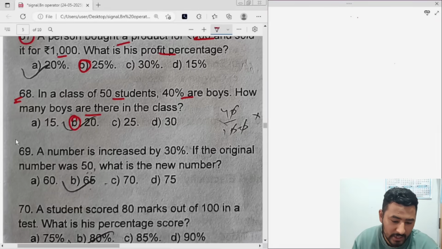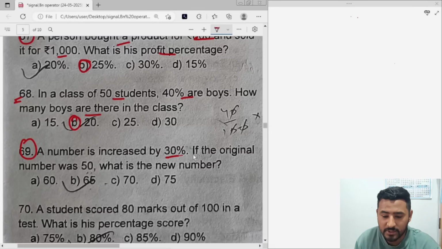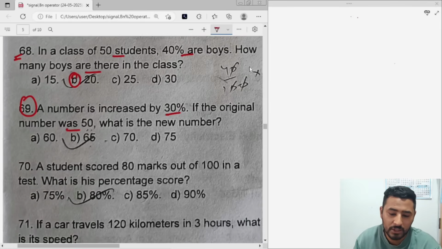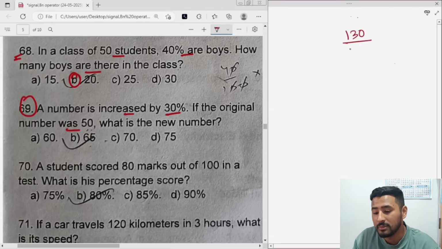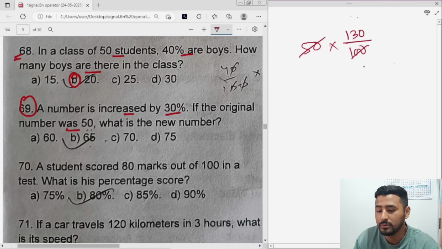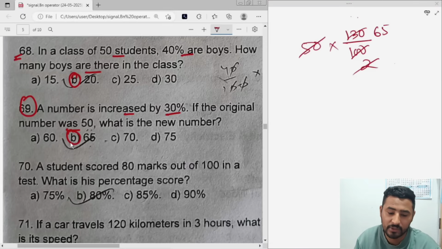Let's go next. 69. A number is increased by 30%. If the original number is 50, what is the new number? So we already have two methods to do this one. Like I said, whenever we talk about increase, added, or more in percentage, 30% more means what? You can write it as 130 by 100, right? More in percentage of which number? Of 50. So get the answer: 65. So option number B will be the correct answer.